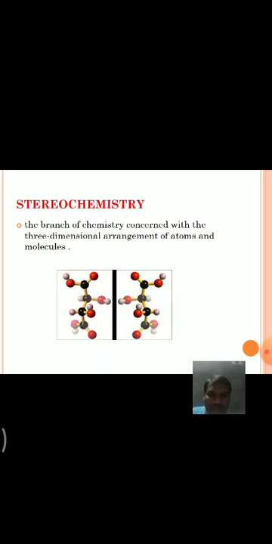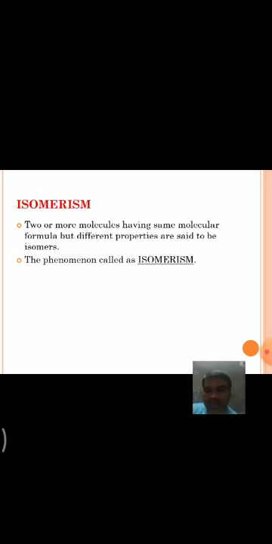Coming to stereoisomerism, some terms. Stereochemistry is a branch of chemistry concerned with the three-dimensional arrangement of atoms and molecules. It means how the atoms or groups are arranged in a three-dimensional manner. That will be discussed in stereochemistry. And in the last class we already studied isomerism.